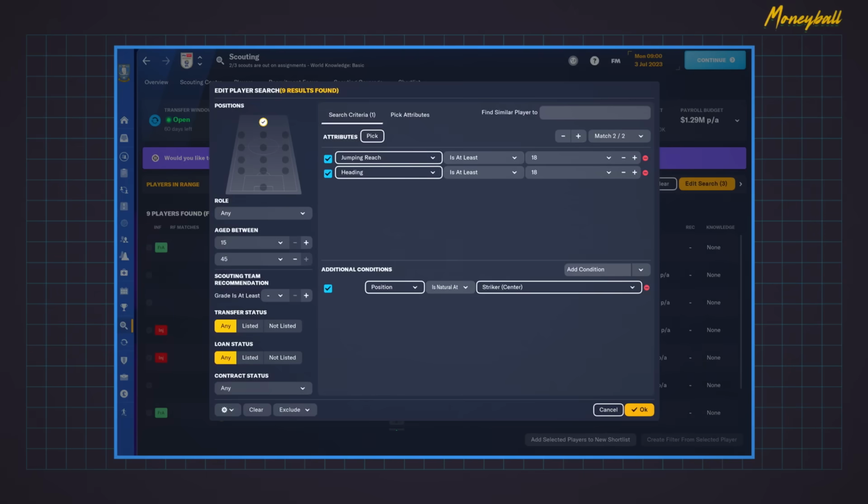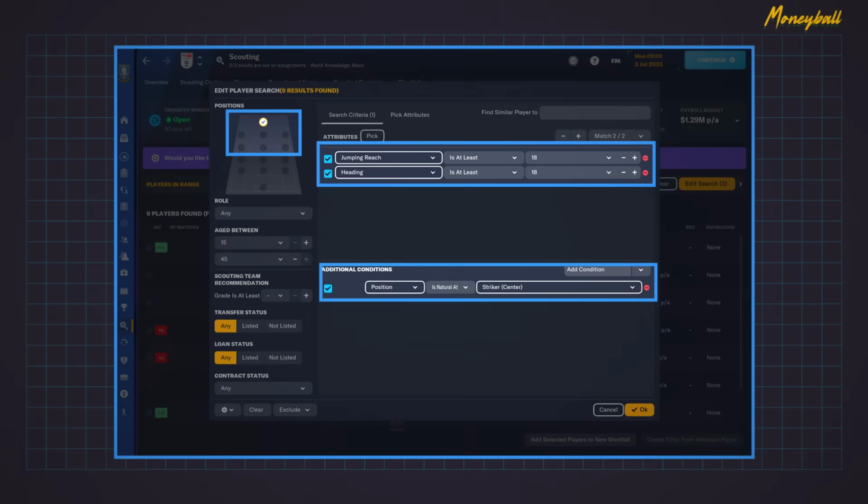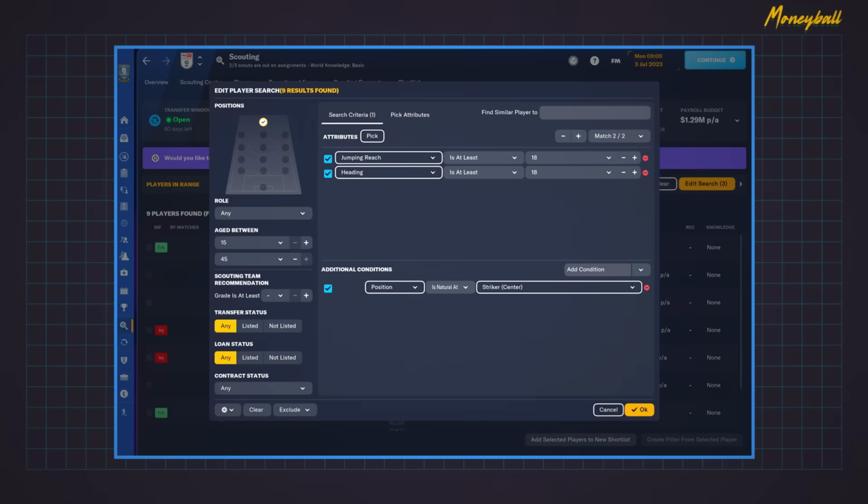This is how you can start to narrow down how you want to play. We've got a wingback, and a wingback likes to cross the ball. And what player role do we know that likes to get on the end of crosses? A target forward. I head back to the scouting screen and search for a target forward. All I'm looking for is jumping reach and heading. I don't care about any other attribute. A target forward who can jump and head the ball will be perfect for our new wingback.